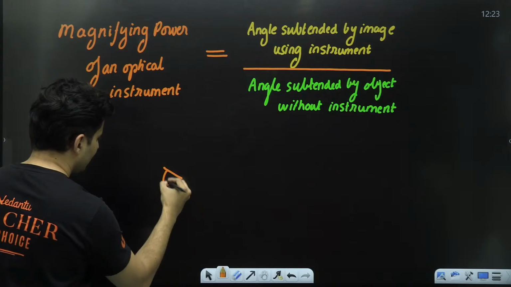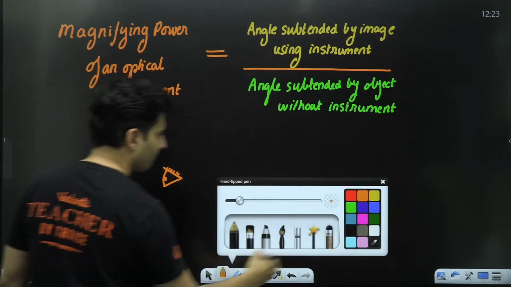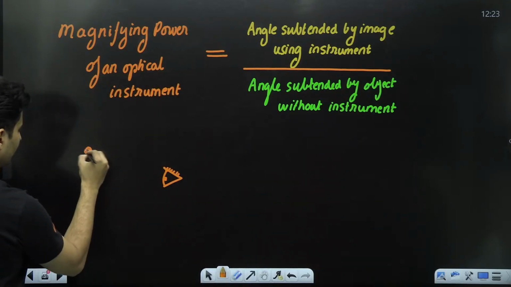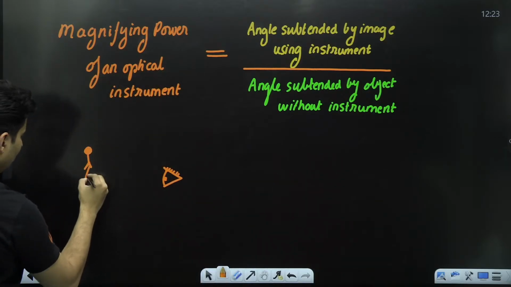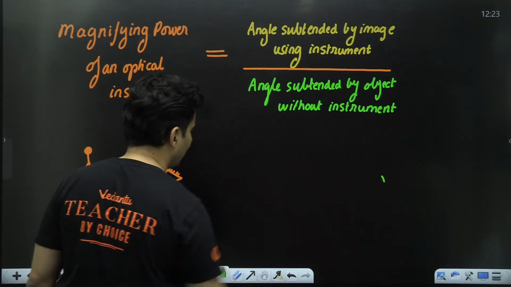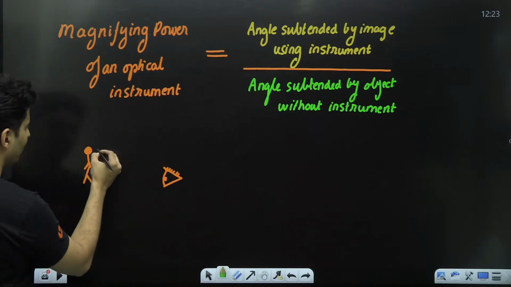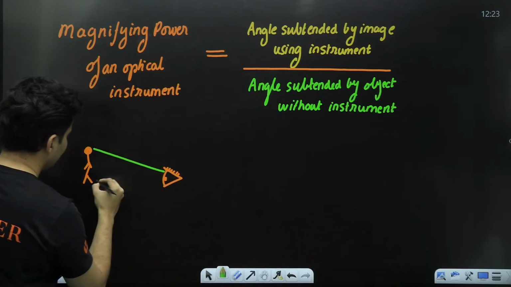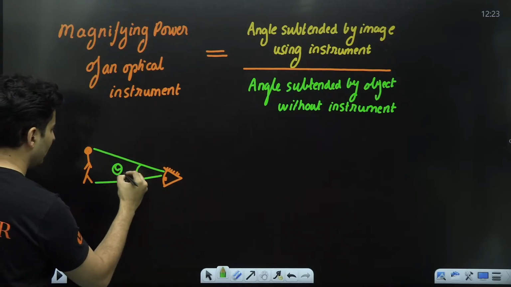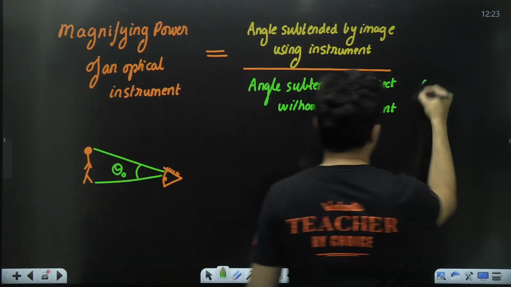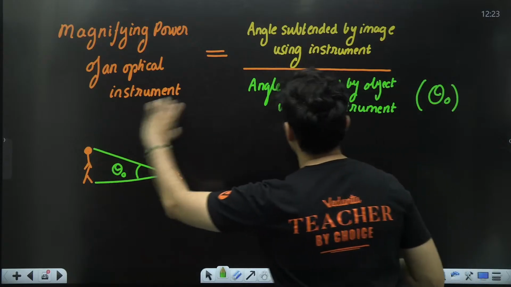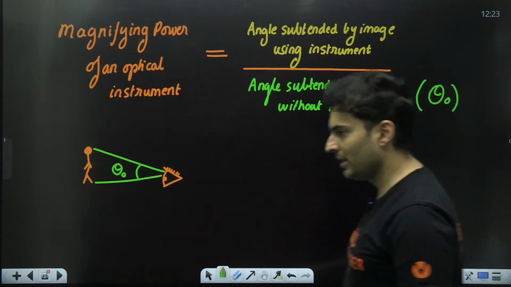Imagine this is the person observing a beautiful champa over here. Champa is very tall. So he is not using any optical instrument like a telescope, microscope, anything, binoculars. So champa is subtending some angle over here. Let's say I call it theta naught. So this is basically theta naught, the angle subtended by this object without any optical instrument.